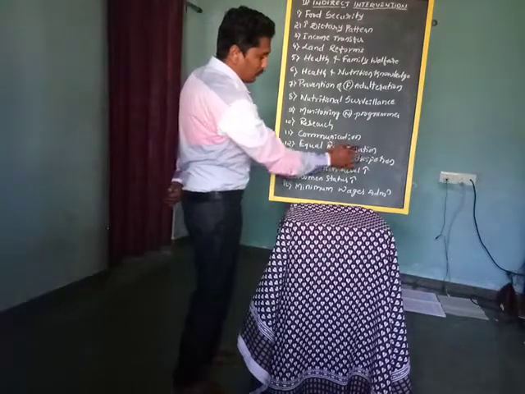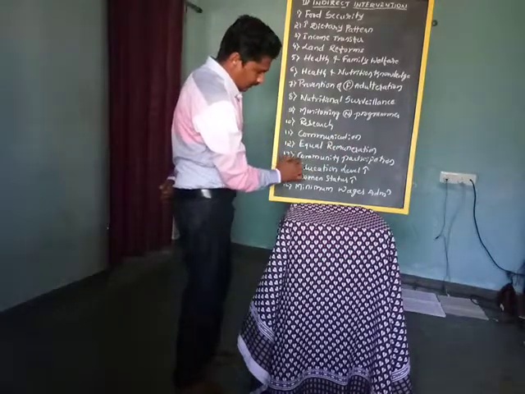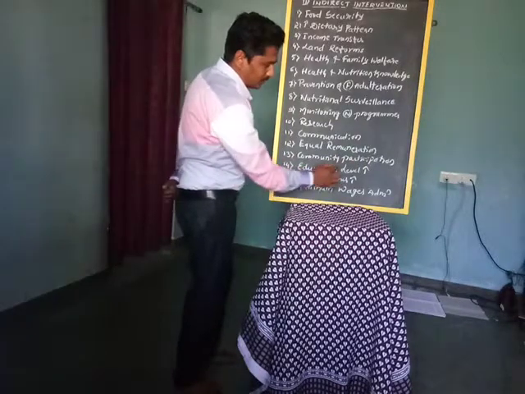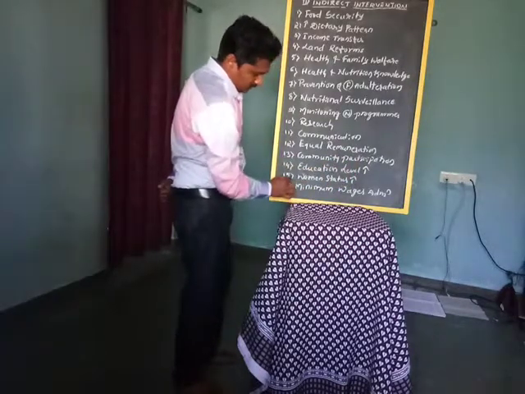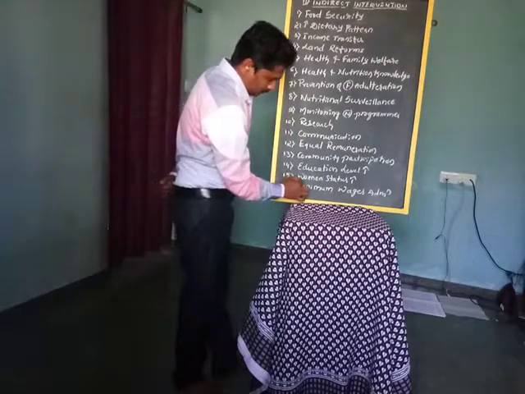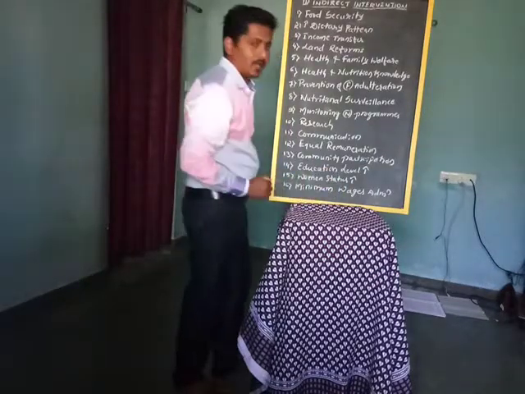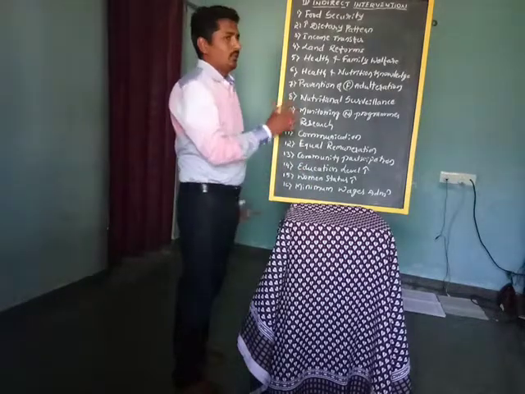12th one, equal remuneration. 13, community participation. 14, education level improvement. 15, human status improvement. 16, minimum wages administration. We will see them one by one.